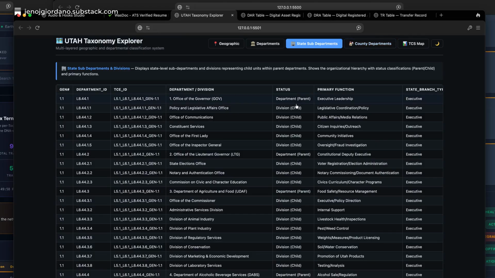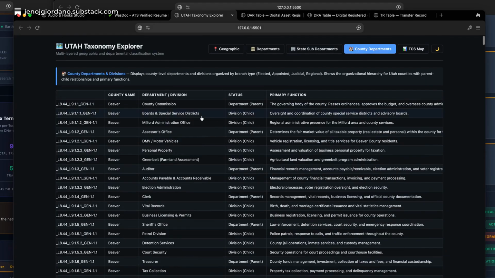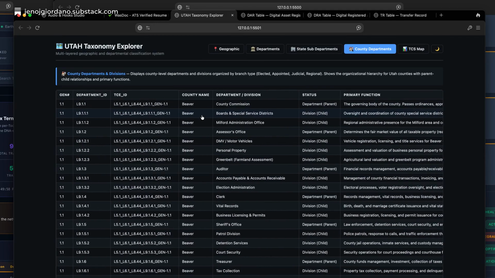So much precision that I could, well, how do I want to define this? Because there's so much information to share, I'm going to move that to another topic. Let's just put it like this: it's like a real-time audit. Let's see. So this is the county departments.